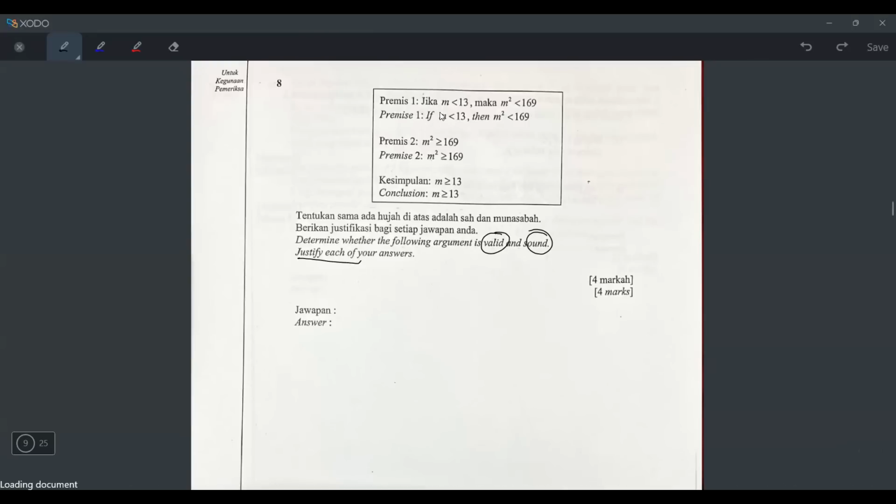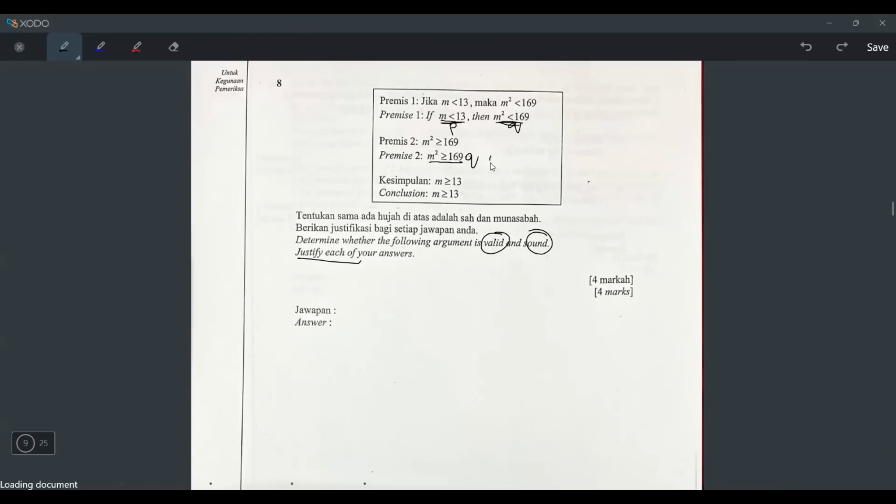So if you look at this, which model is this? This is obviously P, this is obviously Q, the one I underlined. If P then Q. But if you look at premise 2, does it mention P or does it mention Q? Can you see it mentions Q? Because they say M squared bigger than or equal to 169, it means they mentioned this one. But they didn't just mention Q. They mentioned the negation of Q. Okay? They mentioned Q is not true, because Q is M squared smaller than 169, but they wrote M squared bigger than or equal to. And we all know the opposite of smaller than is bigger than or equal to. It means if I want to do negation to a statement that has this symbol, I will change it to bigger than or equal to. It means this is model 3.